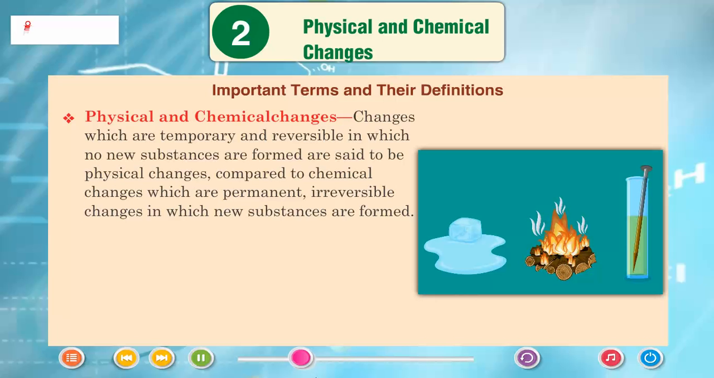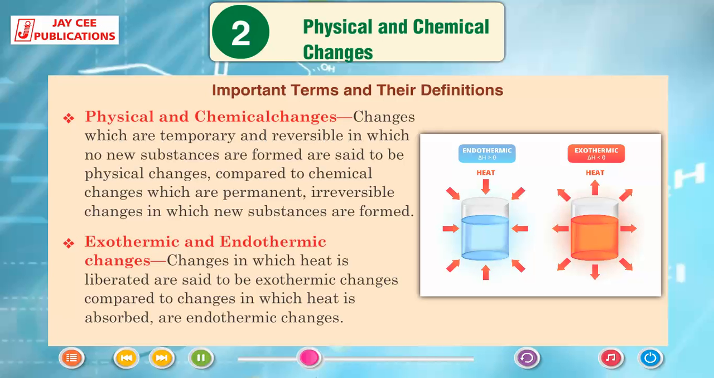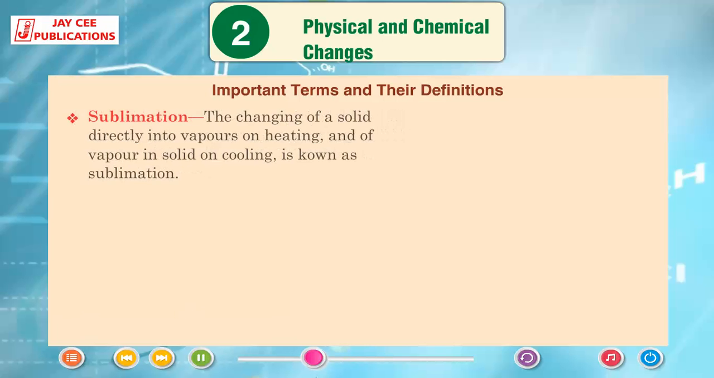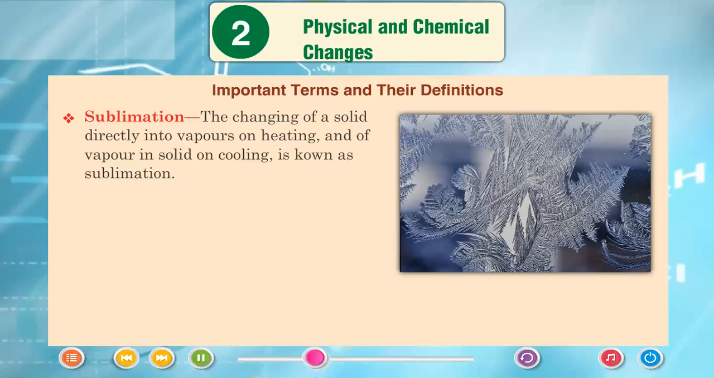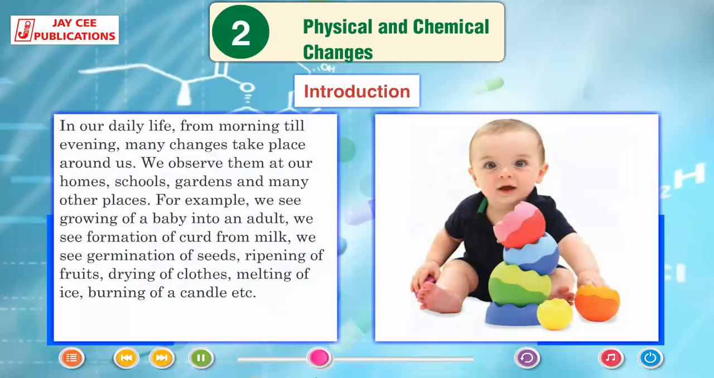Physical and chemical changes. Changes which are temporary and reversible, in which no new substances are formed, are said to be physical changes compared to chemical changes which are permanent, irreversible changes in which new substances are formed. Exothermic and endothermic changes. Changes in which heat is liberated are said to be exothermic changes compared to changes in which heat is absorbed, or endothermic changes. Sublimation. The changing of a solid directly into vapors on heating and of vapor into solid on cooling is known as sublimation.